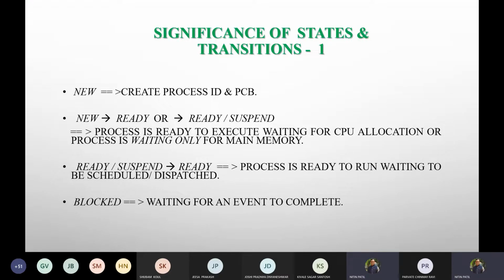If memory is not given at all, sometimes you press a key and your machine doesn't respond. What may happen? There is some other process which is running in memory. That's why a chance was not given to your program. Correct? So it can happen a hundred times, depending upon what the situation is.